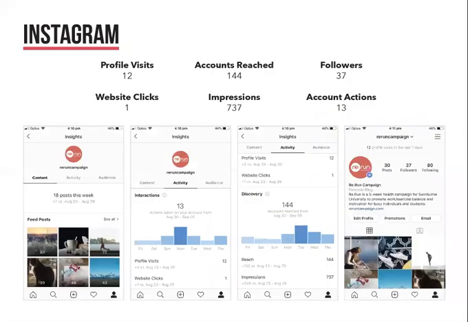Instagram has been growing slowly day by day. It only has 12 profile visits and 1 website click, but has reached 114 accounts and made 737 impressions in these 2 weeks. Through this, the account has gained 37 followers and 13 actions have been made on the posts.